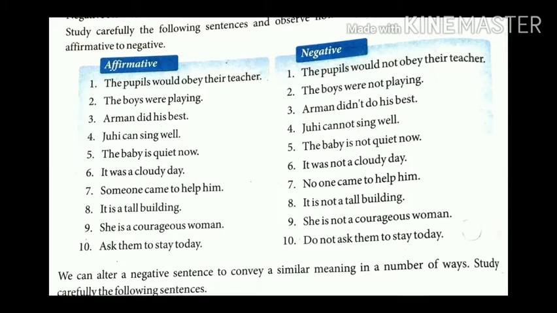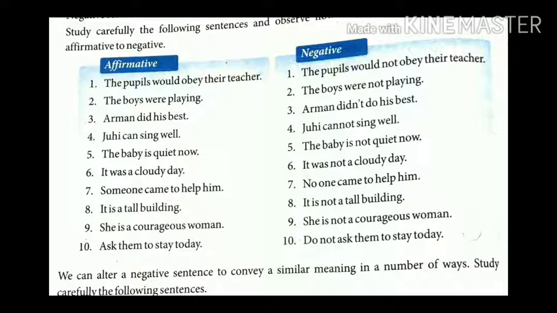Number 1, the pupils would obey their teacher. This is a positive sentence. To make the negative one, let's learn: the pupils would not obey their teacher. Second one is the boys were playing. So negative of that, the boys were not playing. Arman did his best. Arman didn't do his best.